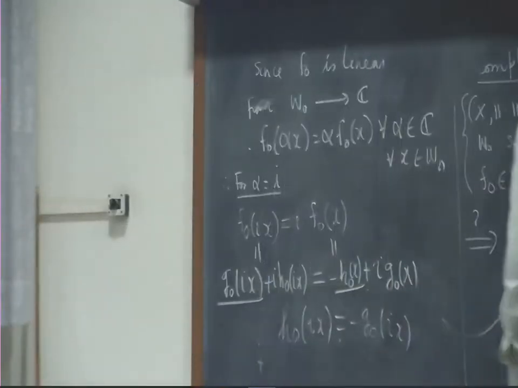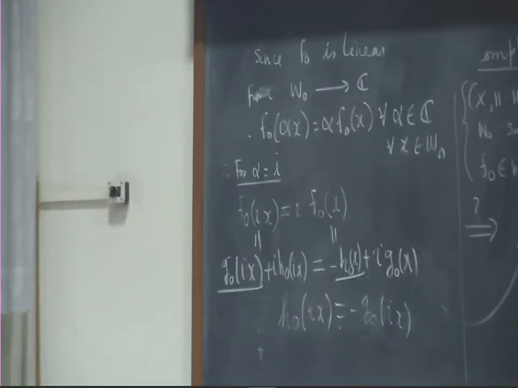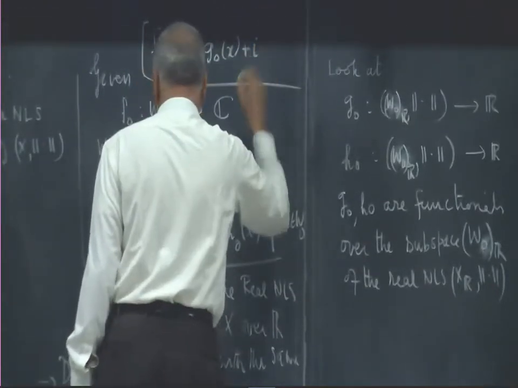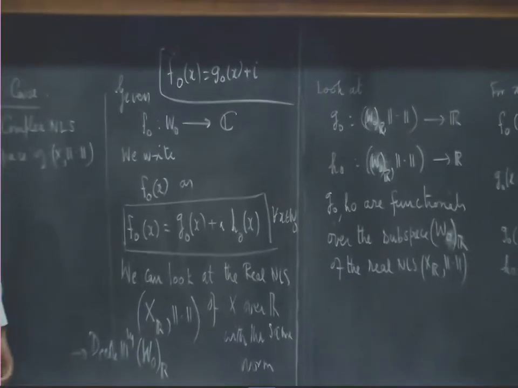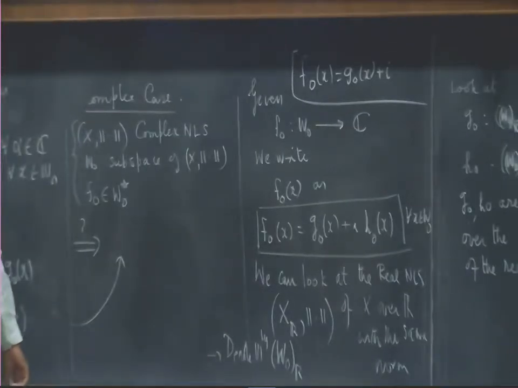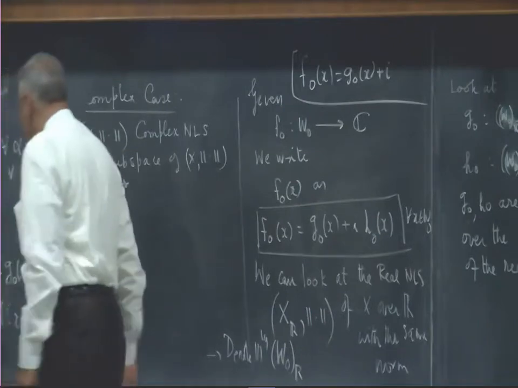So actually what happens? F naught can be written as G naught x plus i times H naught x, where H naught x is equal to minus G naught of ix.